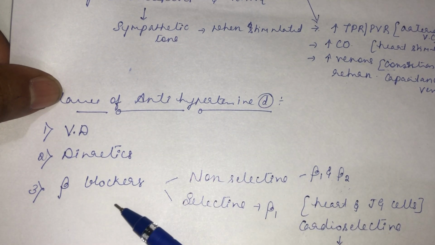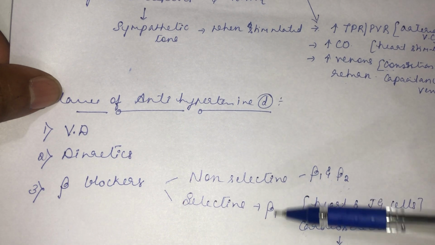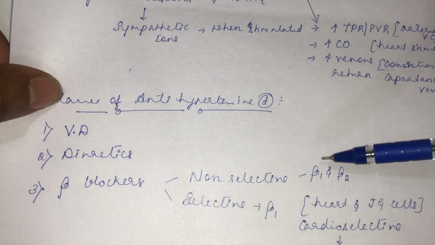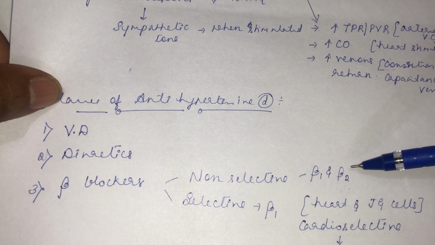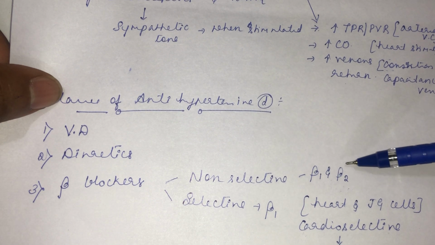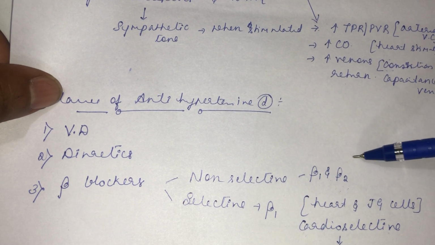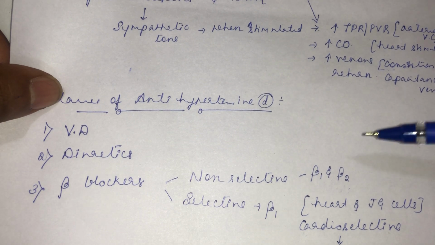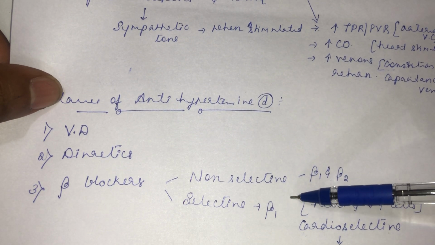Then beta blockers. You know, you get non-selective beta blockers and selective beta blockers. Non-selective acts on both beta 1 and beta 2. Here the disadvantage is it blocks beta 2 also, it might cause bronchoconstriction, which is a side effect. So that's the reason why we use selective beta 1 blockers.